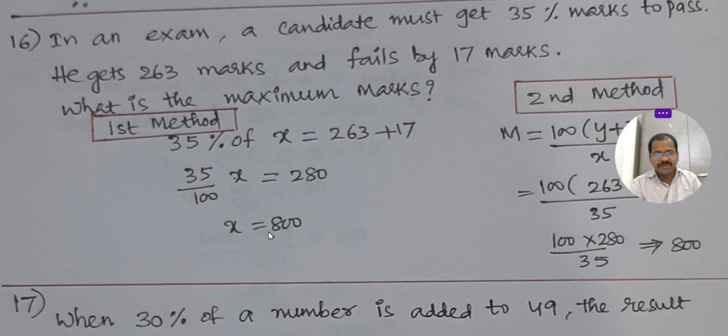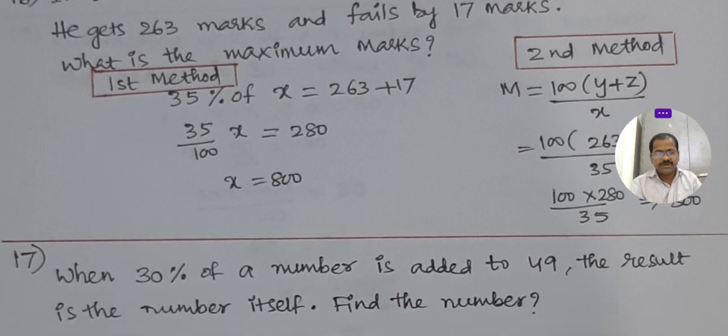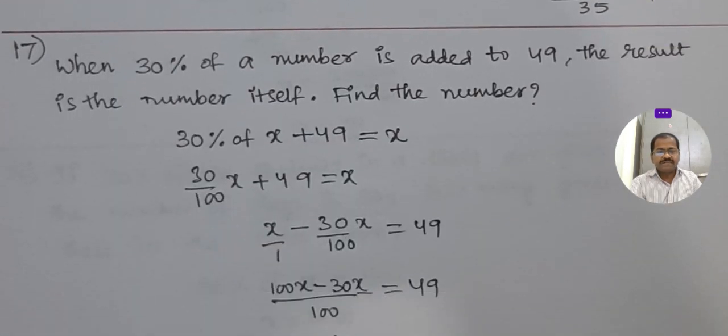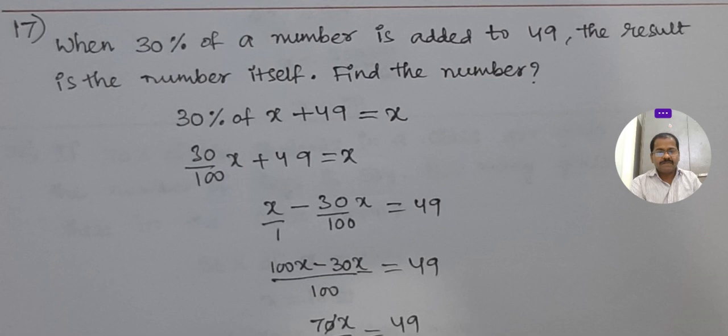280 into 100 by 35, x is 800. Maximum is 800 marks. Okay, next problem: when 30% of a number is added to 49, the result is the number itself. Find the number. 30% of the number plus 49 is the total value.